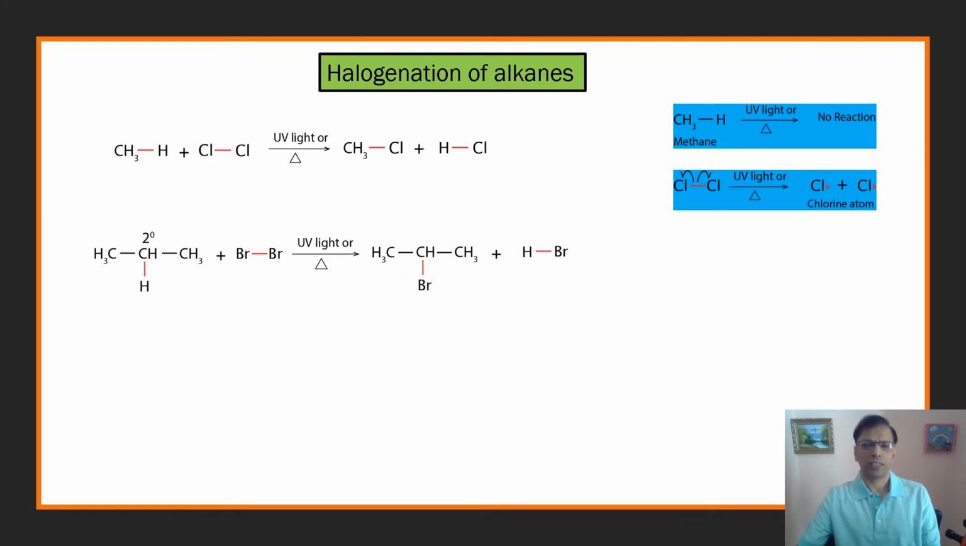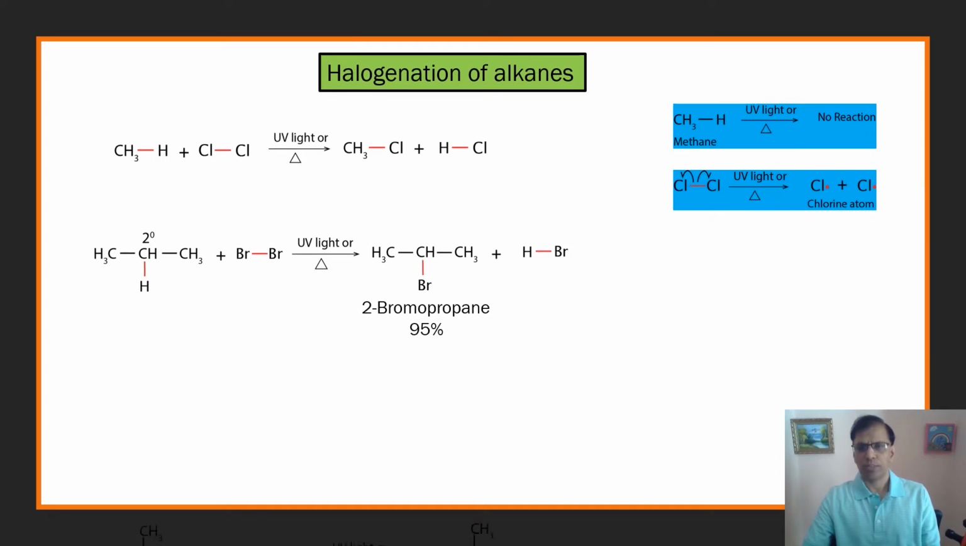And they were surprised to see that they got about 95% of 2-bromopropane. They were surprised because there are 3 hydrogens here and 3 hydrogens here, so 6 primary hydrogens and only 2 secondary hydrogens. But bromine looked like it was very selective in replacing only secondary hydrogens.